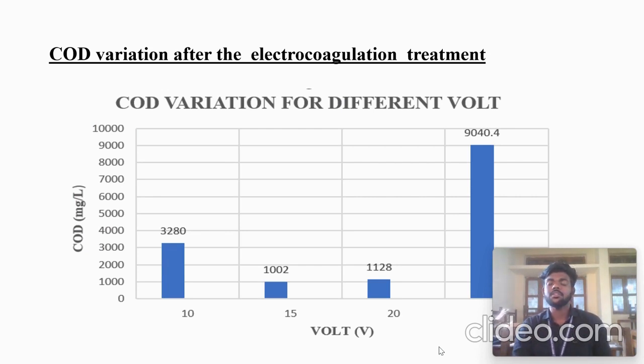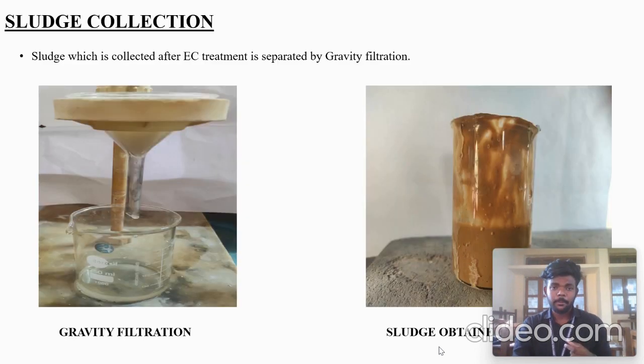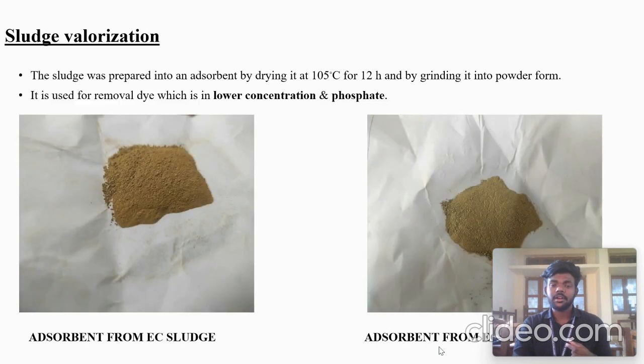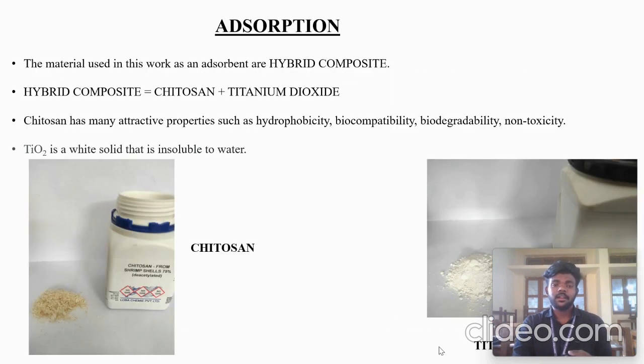the chemical treatment, that is the adsorption process. The sludge we obtained is collected by filtration, and it is heated at 105 degrees for 12 hours, and it is used as an adsorbent, which is used in dye industries and for removal of phosphates. In the adsorbent process we used organic and inorganic compounds, so we call it a hybrid composite, which has never been used in sugarcane industry spentwash.